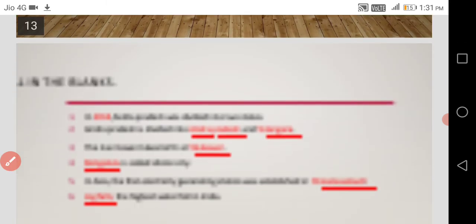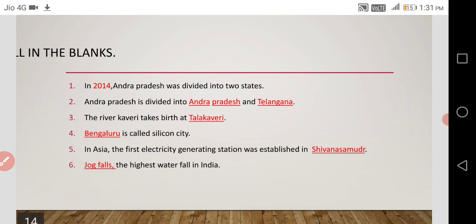Next, fill in the blanks. First, in dash, Andhra Pradesh was divided into two states. In 2014, Andhra Pradesh was divided into two states, Andhra Pradesh and Telangana. Third, the river Kaveri takes birth at Talakaveri. Dash is called Silicon City, Bengaluru.